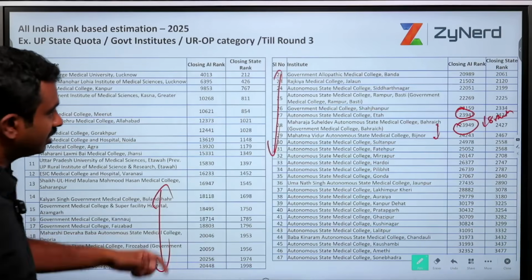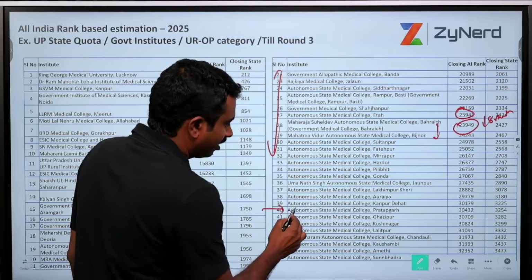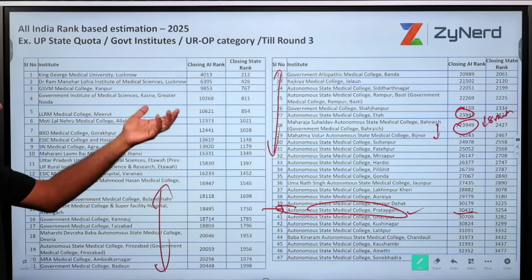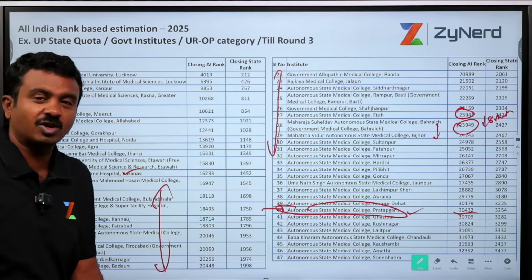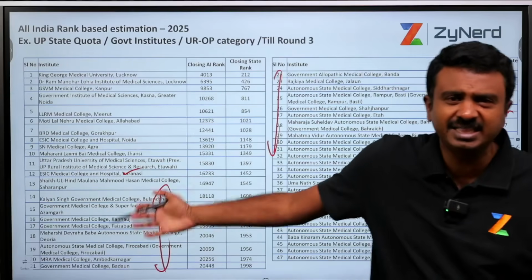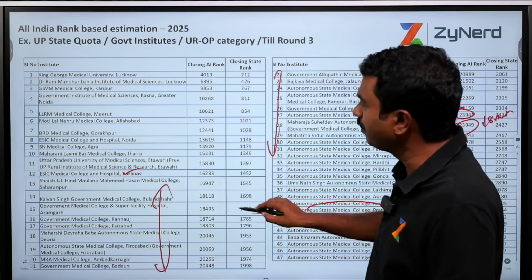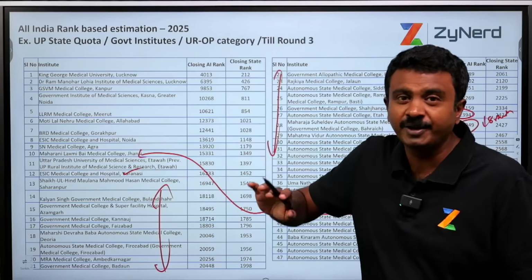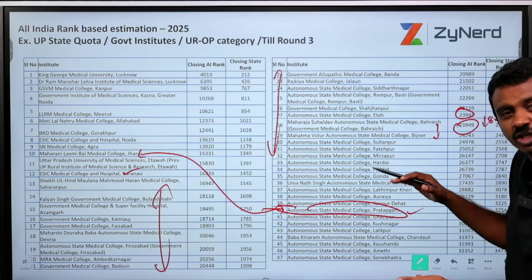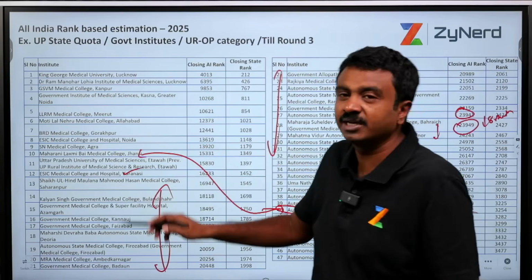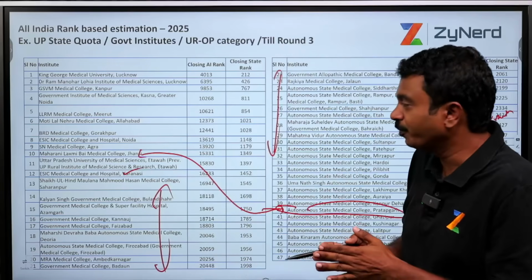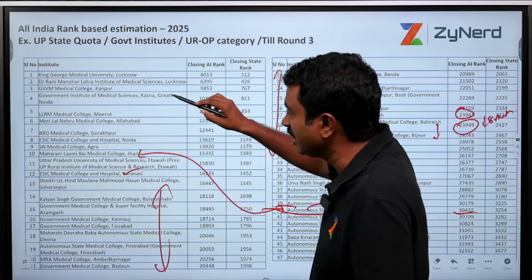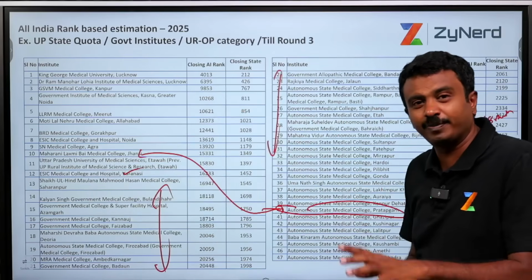Okay, the next question. I am looking at, let us say, Pratapgarh, because that is my place. It closed at 30,000, but I don't want to go out for whatever reasons. This is a better institute. I know that ESIC Medical College Varanasi is a better institute. It closed at 15,000. I am getting that. But I want to put Pratapgarh because that is a choice that I want to take. Your choice. So you will also move your choices based on what you want. It might be a very, very safe choice. It might be available for you, but you can move it to a higher level. So this rank-based analysis will give you a complete idea, but still you have to move colleges accordingly based on your preference and prepare the choice list.